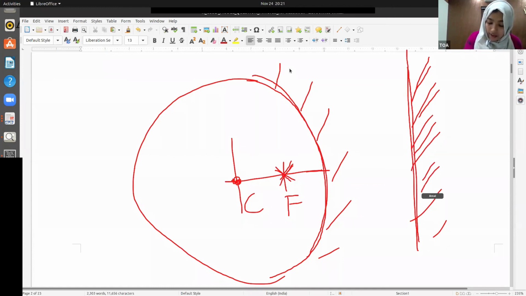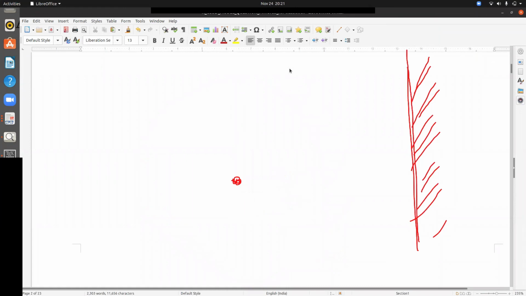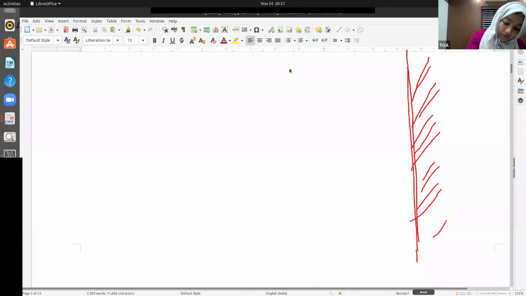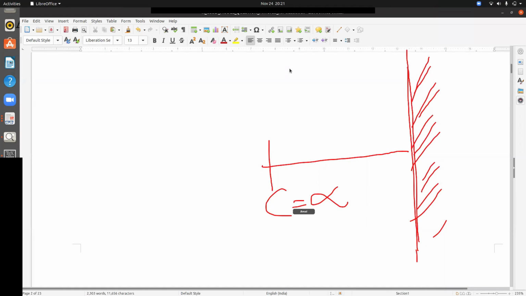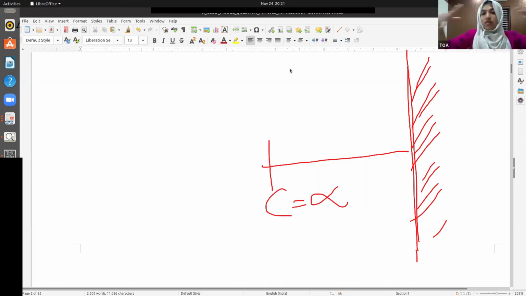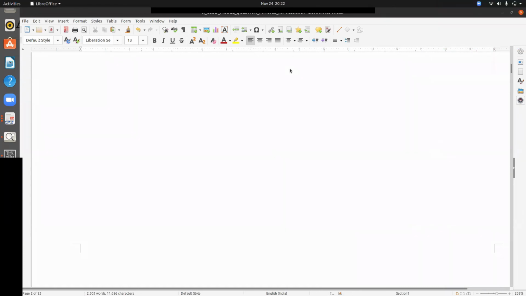Is a plane mirror a part of a bigger spherical mirror? If at all we are making a spherical mirror out of this, what would be its center of curvature? It should be infinity, right? It should be that big. If a plane mirror is cut out of a spherical mirror, its center of curvature should be infinity. So F should also be infinity. Clear? Brilliant question. Okay, thank you. Bye.